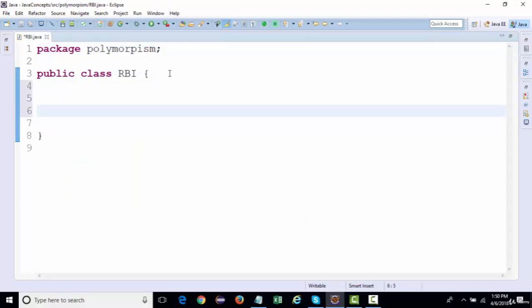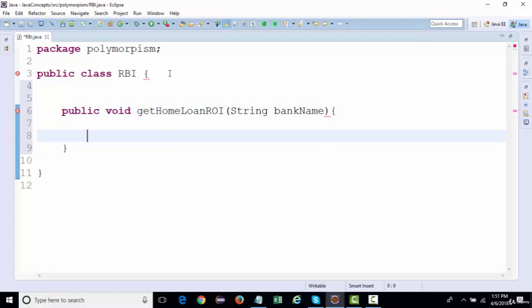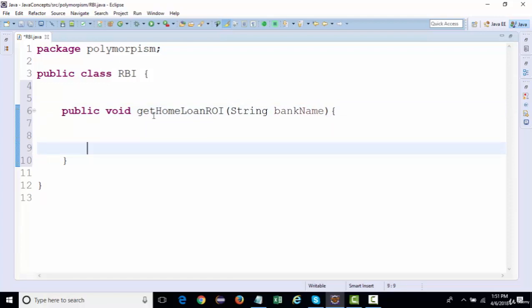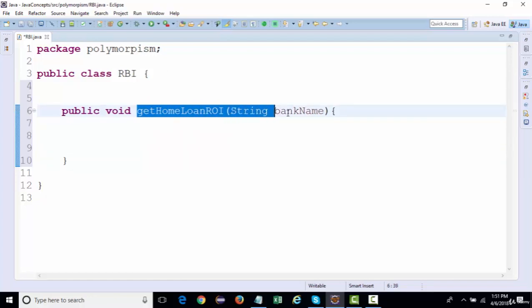Let's say a method called get home loan rate of interest, with a parameter bank name. A method signature is a combination of the method name and the parameters. This whole thing is basically a method signature.